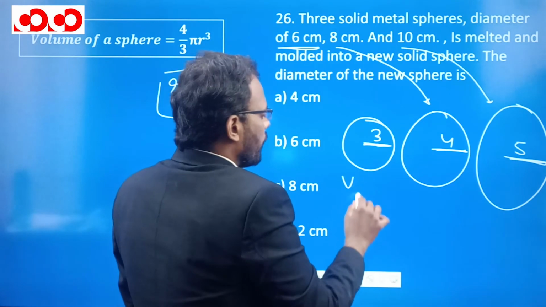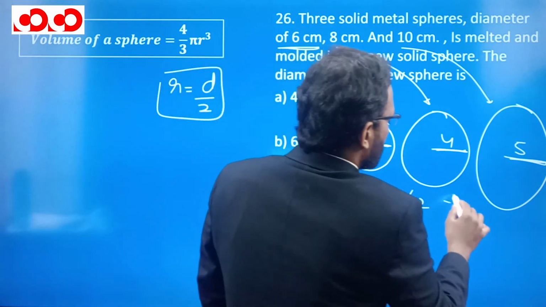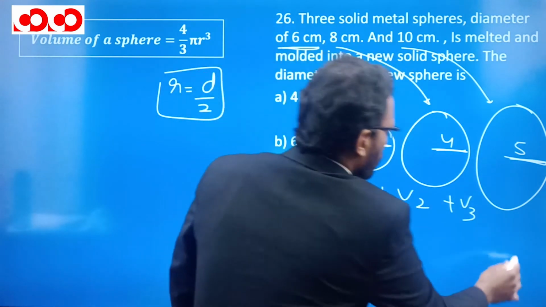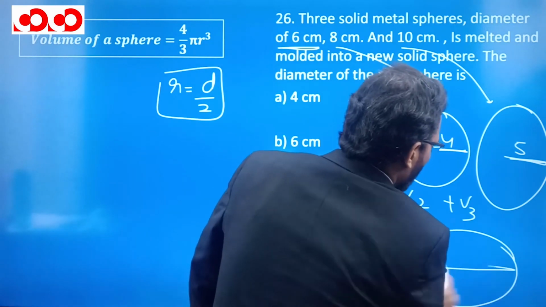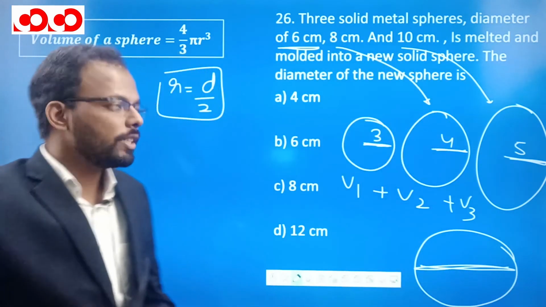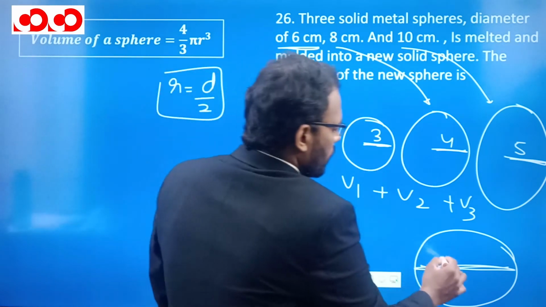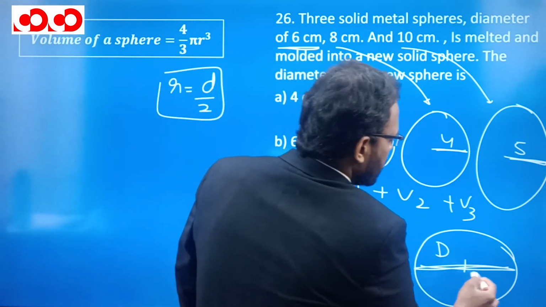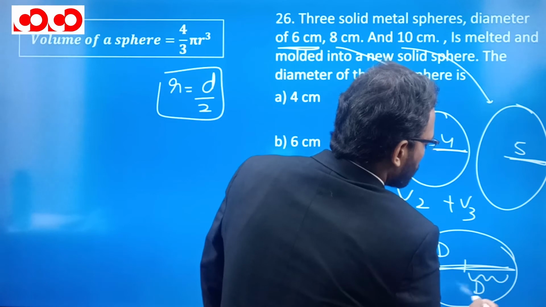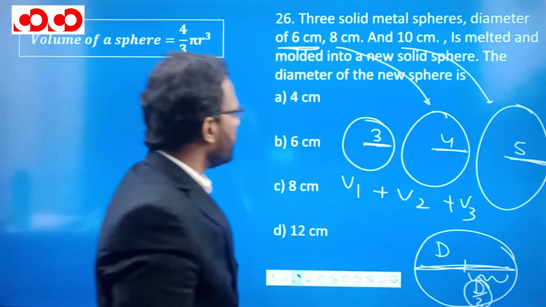Now the volume V1 of this plus V2 of this plus V3 will be equal to the volume of a third sphere, for which we have to find the diameter. And what is the diameter? Let's take d. So what is going to be its radius? Its radius, this part is going to be d by 2. This part is going to be d by 2.